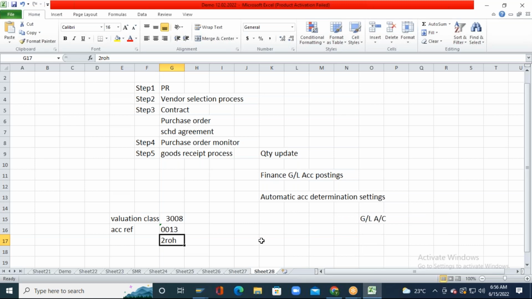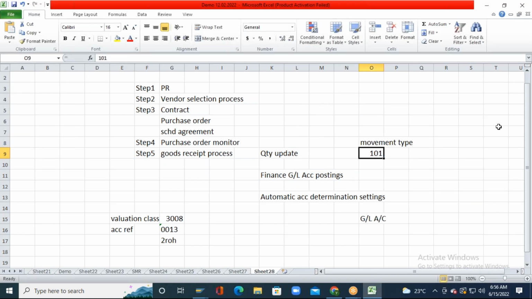You are trying to post a goods receipt in the inventory management module for the materials that you have received against a purchase order. So goods receipt against a purchase order will be identified with a 3-digit numeric coding known as movement type. So 101 is the movement type which you are using for the receipt of the materials against a purchase order.